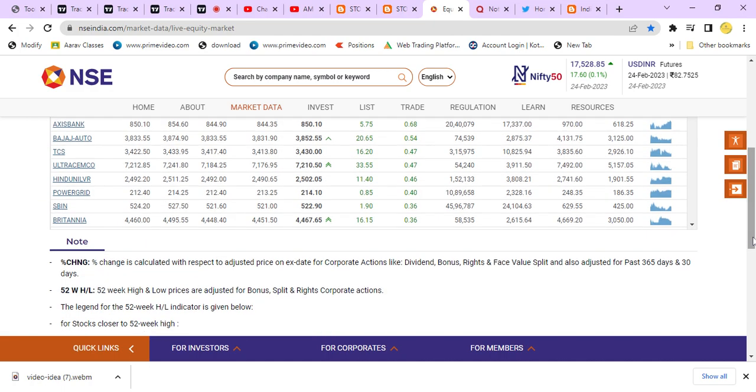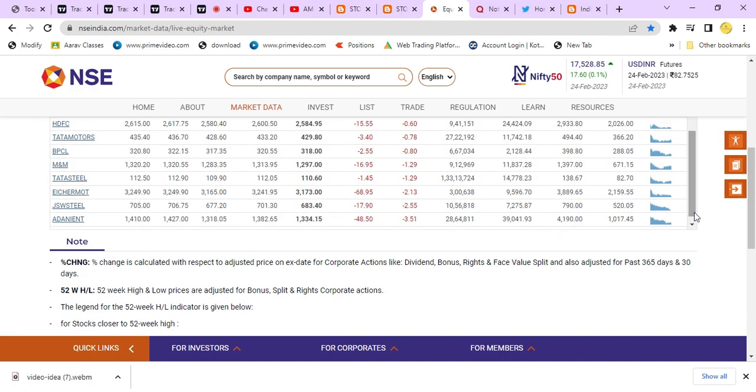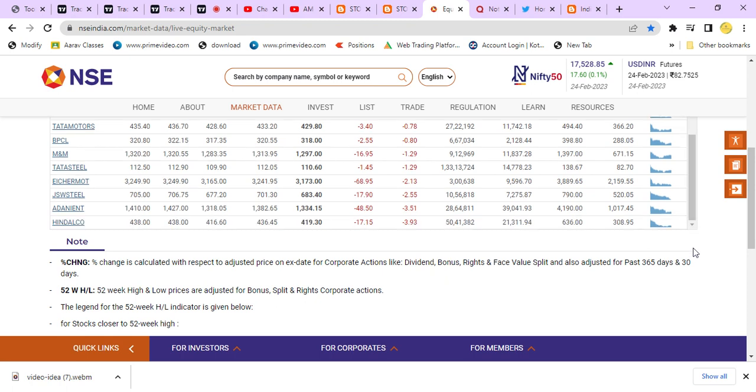So we can select the stocks over here. So Hindalco, Adani already discussed, JSW already discussed, and Hindalco, Eicher Motors, and Tata Steel.